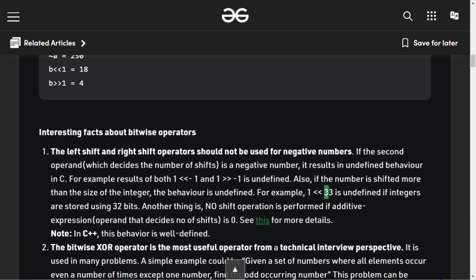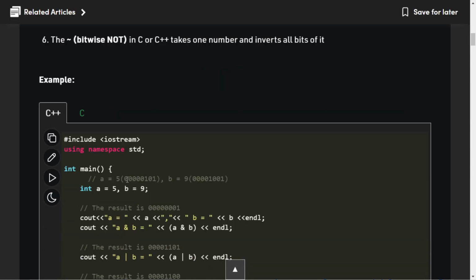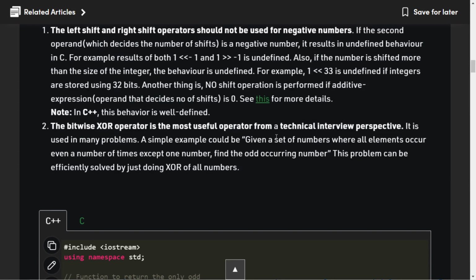And also the value of this cannot exceed the maximum stored bits. For example, if we are taking int, then there are only 8 bits, so we can shift this number only 8 times, not more than 8 times, because there are only 8 bits. Then how can you shift this number 9 times? We can shift this number maximum only 8 times because there are only 8 bits. हम लोग उसको सिर्फ 8 बार राइट साइड शिफ्ट कर सकते हैं बिकॉज में सिर्फ 8 बिट्स हैं. Fine. Okay, so that is what I explained here.